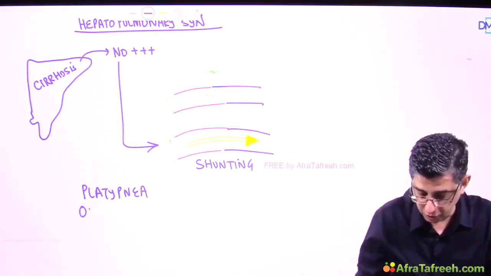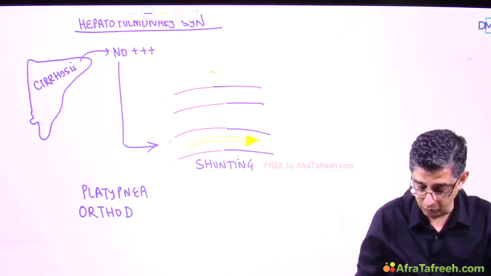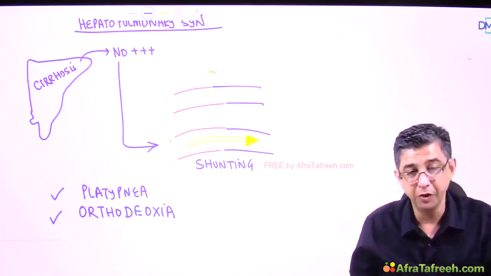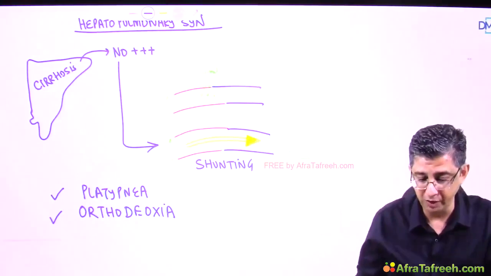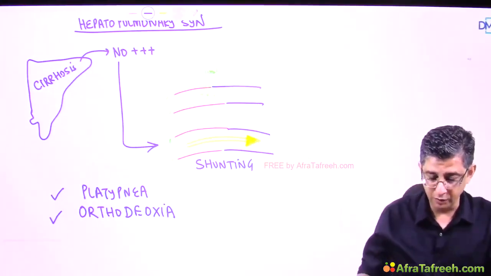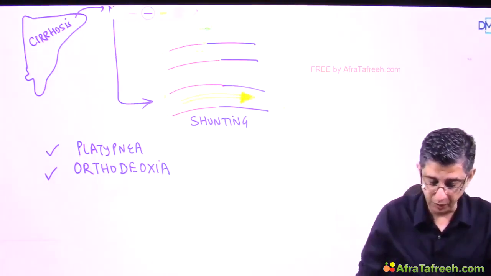There is a change in oxygen saturation when this person will sit up, and it will come back to normal in the supine position. The manifestations of this disease are very characteristic. The two terms I want you to remember are platypnea and orthodeoxia. Both of them are manifestations of hepatopulmonary syndrome and are one of the important features to be remembered for diagnosis of this condition.